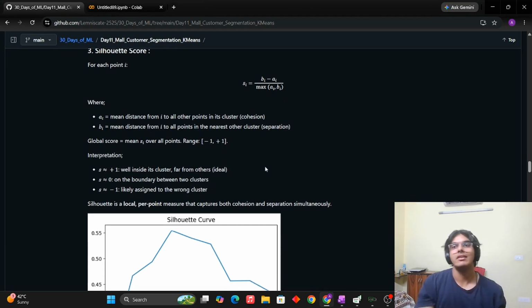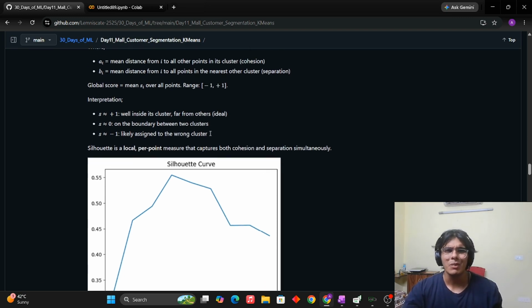The Silhouette score gives us a very intuitive idea, and its range lies between -1 and 1. 1 is considered the best value, meaning that whenever you calculate S as the Silhouette score, you should aim to get a higher value, closer to 1. If it is closer to 1, then whatever K value you have selected is good to select. 1 means that our clustering is correct.